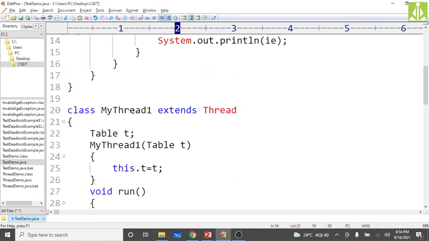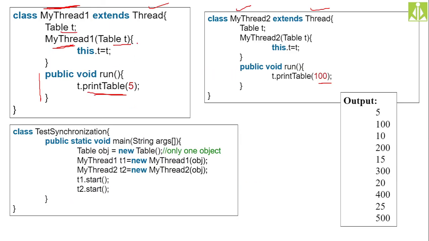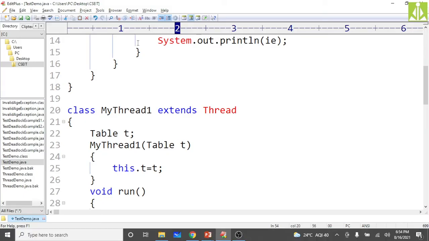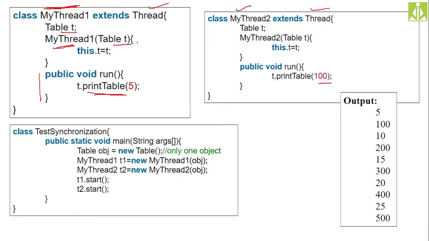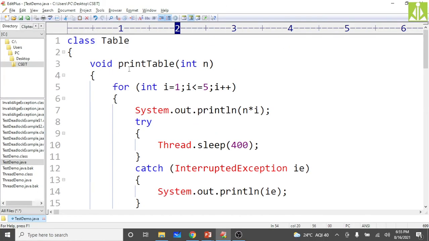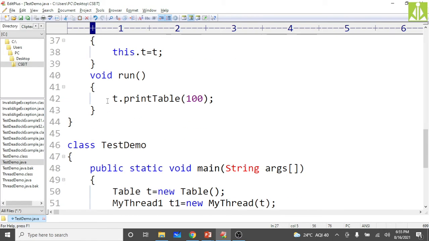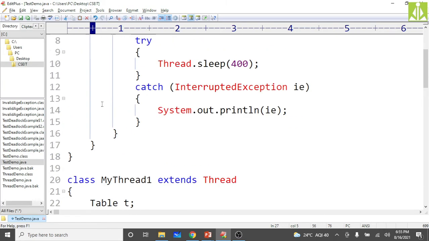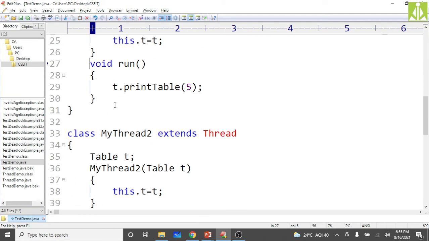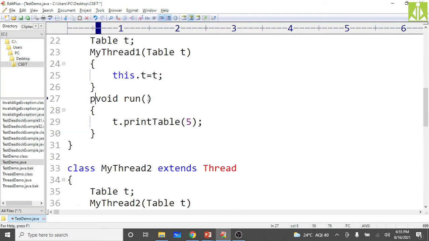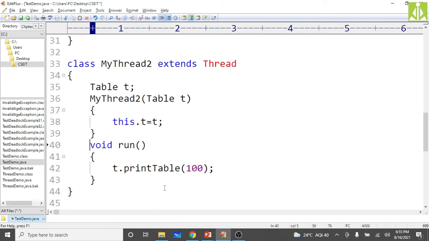Okay, run method, why is it not allowing us? Here we must make the run method public. The reason it is not allowing us is that the run method is already public in the Runnable interface. So that's the reason we need to make the access specifier of this run method public.